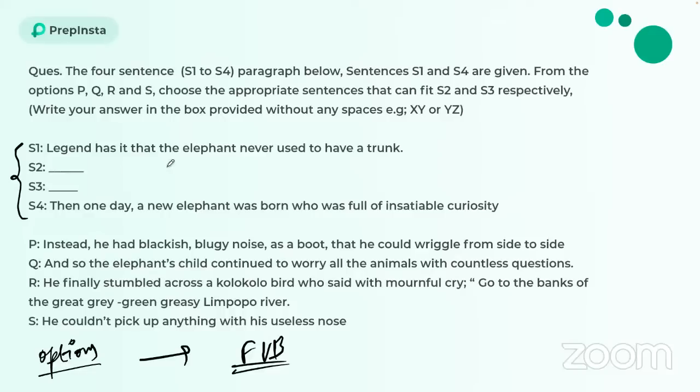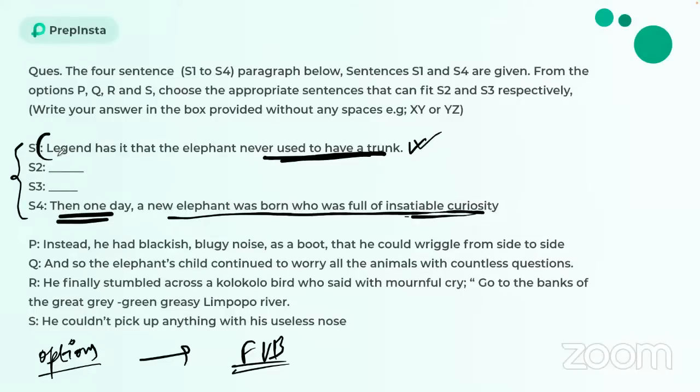Legend has it that the elephant never used to have a trunk. Then one day, a new elephant was born who was full of insatiable curiosity. All right. So the first sentence talks about an elephant who does not have a trunk. That means the second sentence should describe that if they did not have a trunk, what did they have otherwise, right? So P comes here. Instead, he had a blackish, bulgy nose as a boot that he could wiggle from side to side. All right. So P comes next.